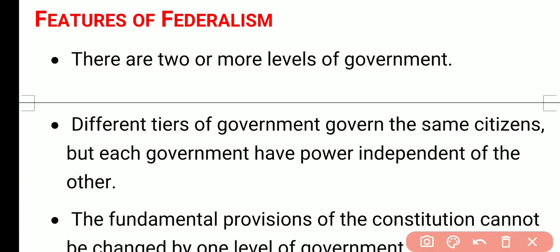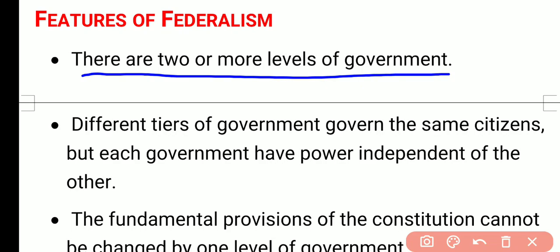First feature of federalism is that there are two or more levels of government. सबसे पहला फीचर ये होता है कि यहाँ दो या दो से ज़्यादा प्रकार की सरकार होती है. It means that if we don't have two levels of government, we can't call this one federalism. So the first feature is that there are two or more levels of government.